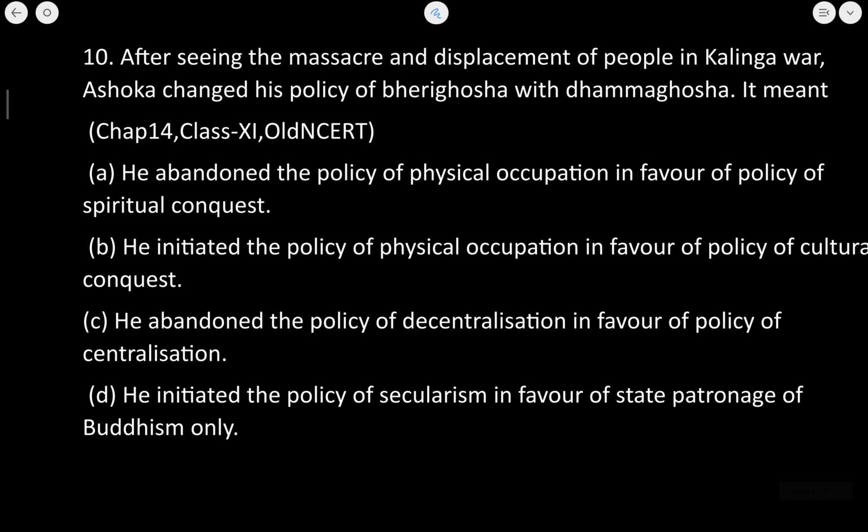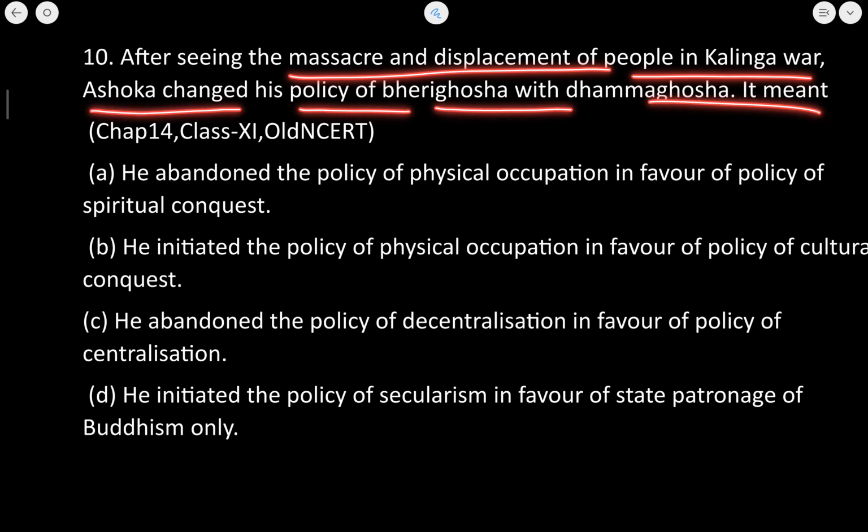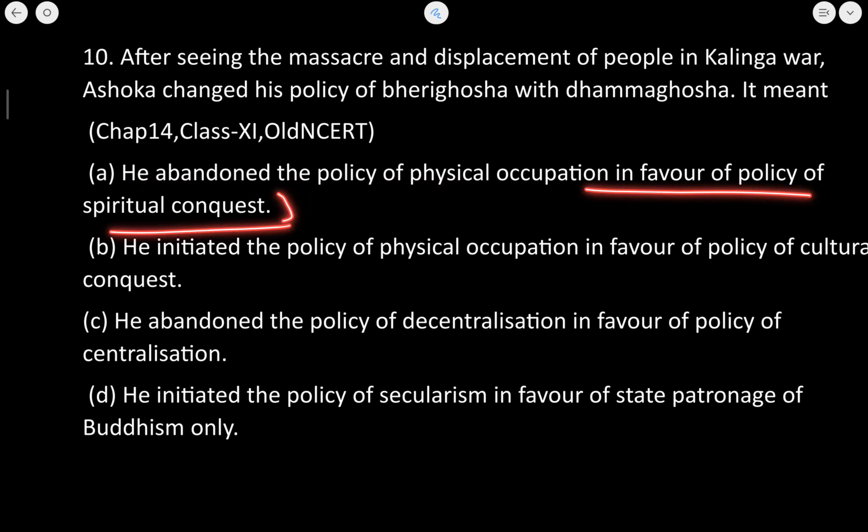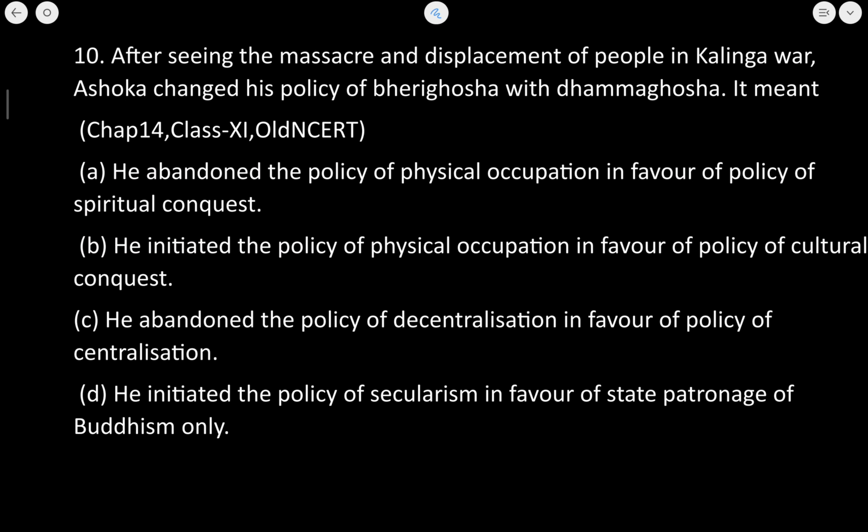Next is, after seeing the massacre and displacement of people in the Kalinga War, Ashoka changed his policy of Bherighosh to Dhammaghosh. It means he abandoned the policy of physical occupation in favor of a policy of spiritual conquest. Obviously, this one is the correct answer. Okay, A is the correct answer.